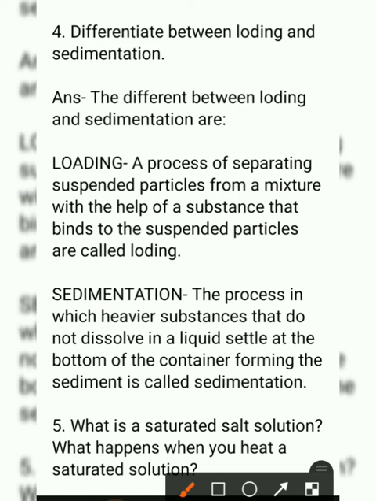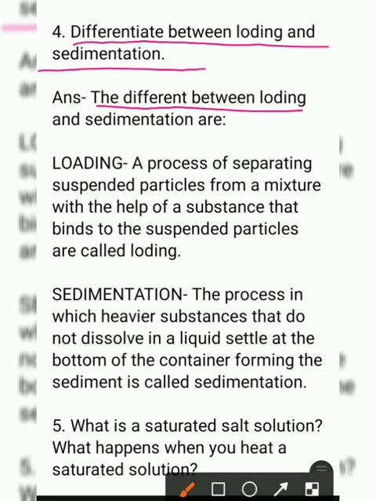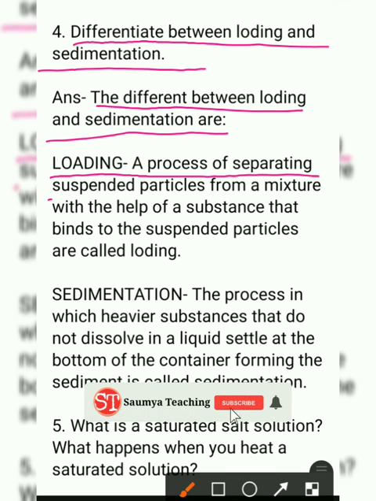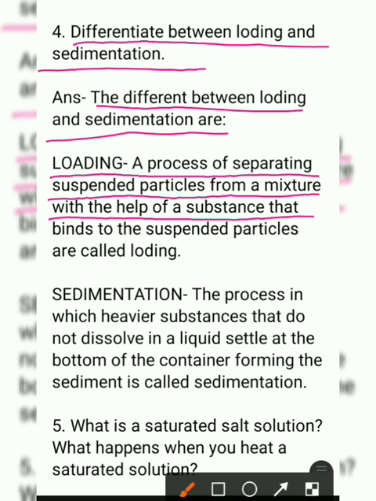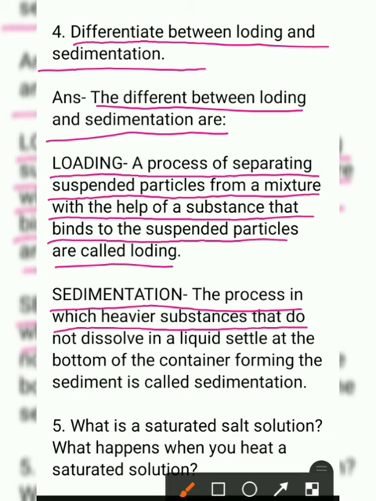Question number 4. Differentiate between loading and sedimentation. So the answer is, the difference between loading and sedimentation is: loading is a process of separating suspended particles from a mixture with the help of a substance that binds to the suspended particles. Sedimentation is the process in which heavier substances that do not dissolve in a liquid settle at the bottom of the container forming the sediment.